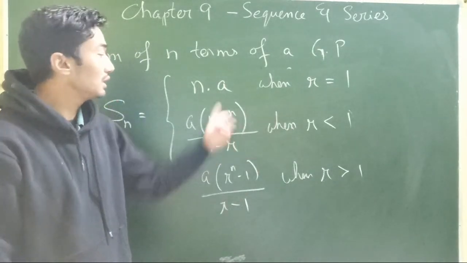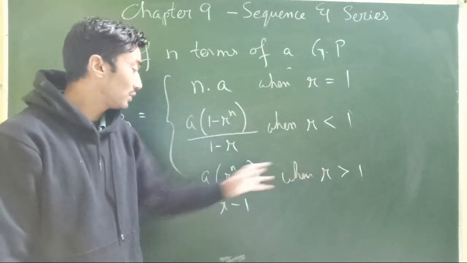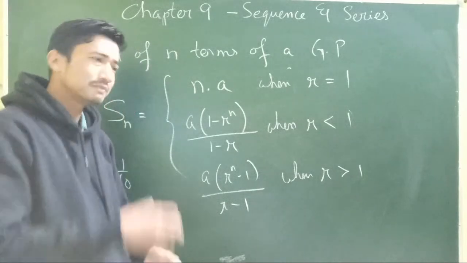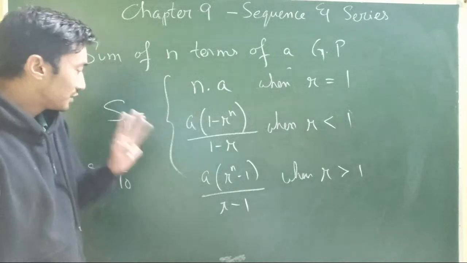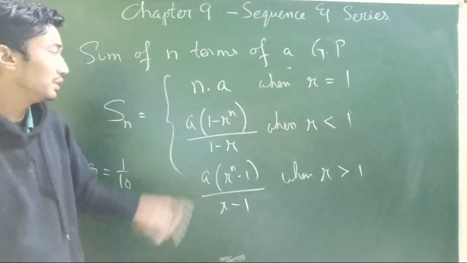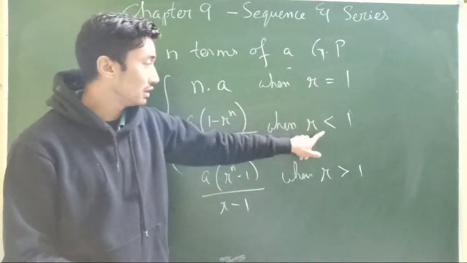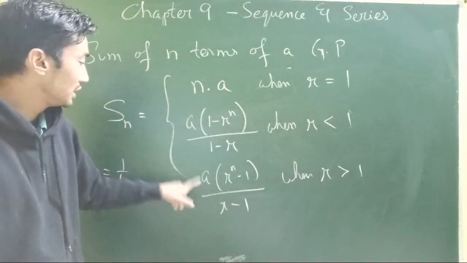If r is less than 1, it is subtracted from 1. If r is greater than 1, you subtract 1 from r. That will help you remember the formula. So you have a set of three formulas to find the sum of n terms of a GP depending on the value of the common ratio: equal to 1, less than 1, greater than 1.